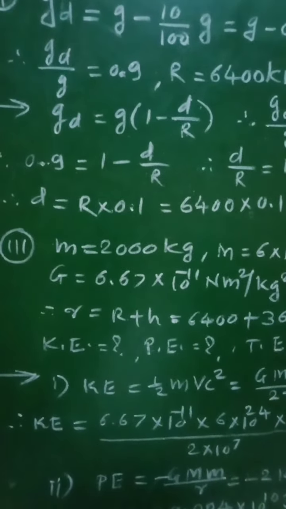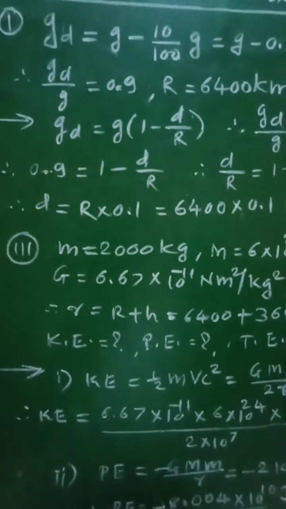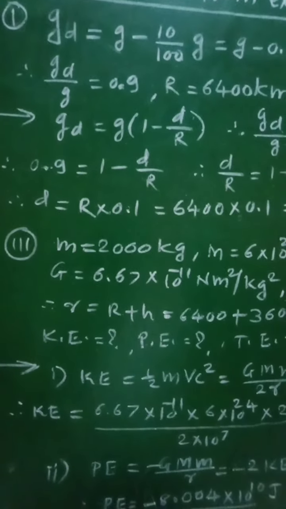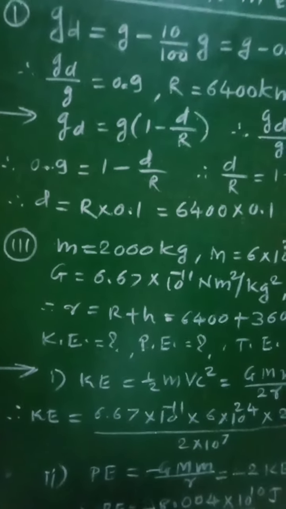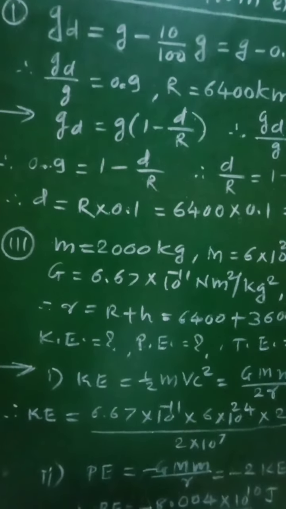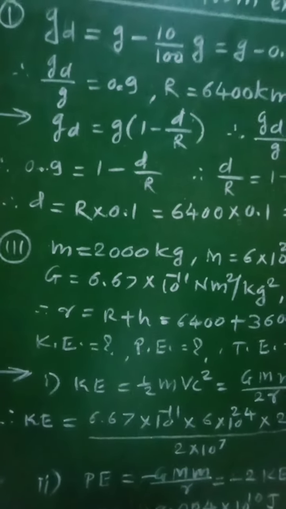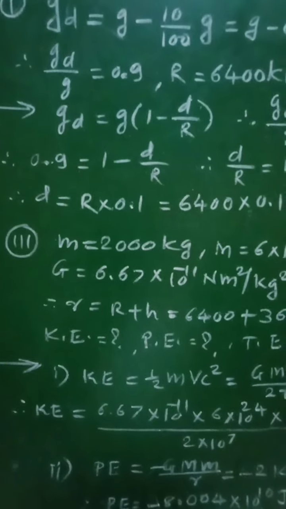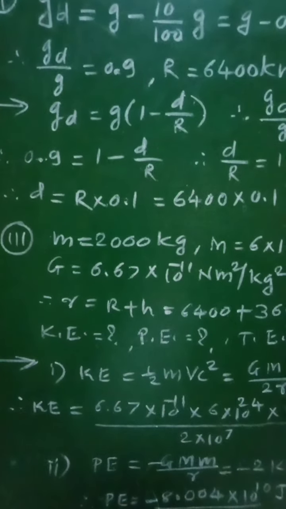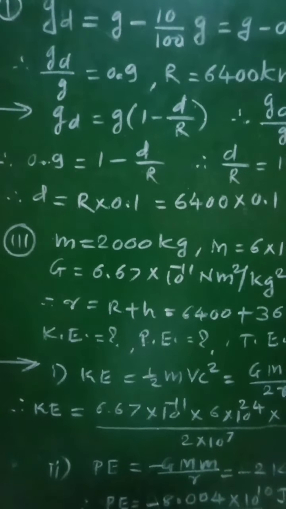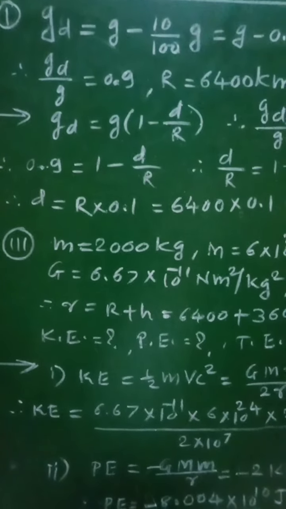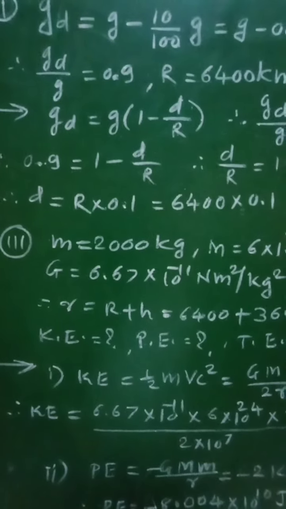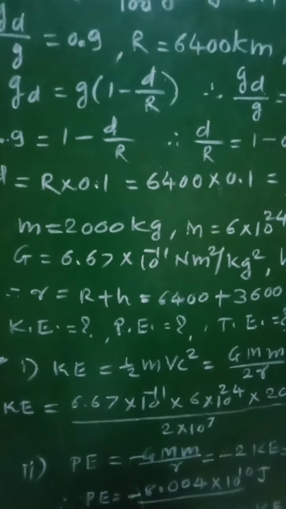Calculate the kinetic energy, potential energy, total energy and binding energy of an artificial satellite of mass 2000 kg orbiting at a height of 3600 km above the surface of the earth, and for that the value of G is 6.67 into 10 raised to minus 11 Newton meter square per kilogram square. Radius of the earth R is equal to 6400 kilometer, and mass of the earth M is equal to 6 into 10 raised to 24 kilogram.